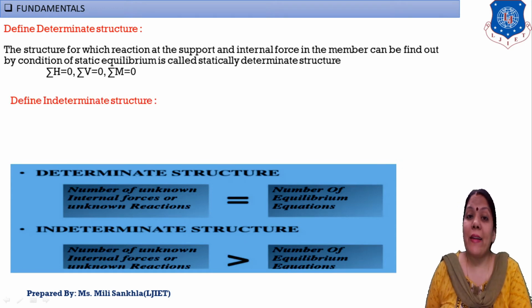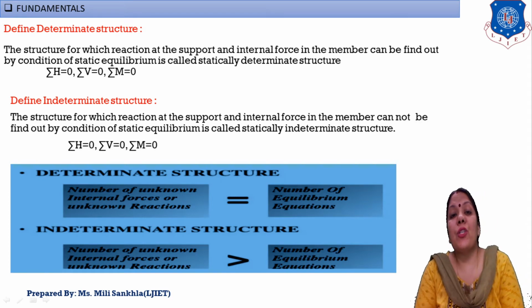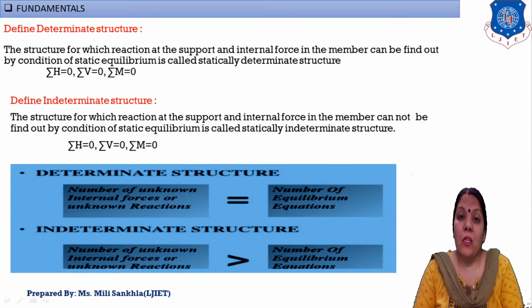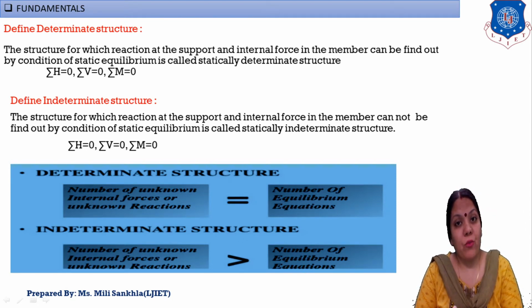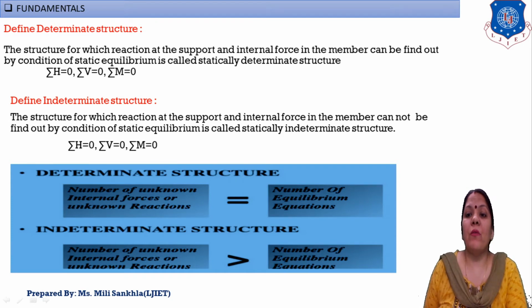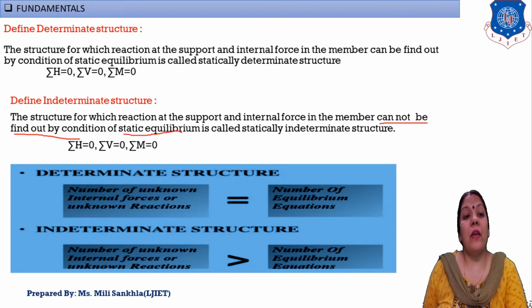Now our second definition is the indeterminate structure. What is an indeterminate structure? An indeterminate structure is a structure for which support reactions and internal forces cannot be found out. Learn this important wording: the structure for which support reactions and internal forces cannot be found out by the conditions of static equilibrium is known as an indeterminate structure.